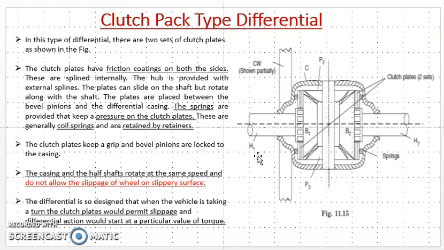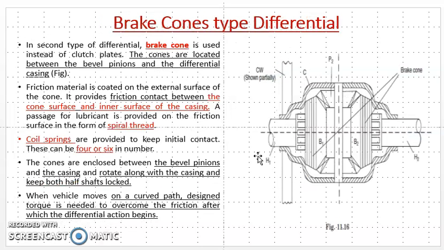Okay, and how it can be removed by using a clutch pack type differential and a brake cone type differential. Okay, and both these arrangements resist, or give assistance to, the rear axle.